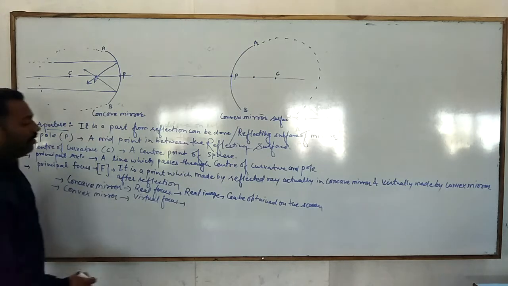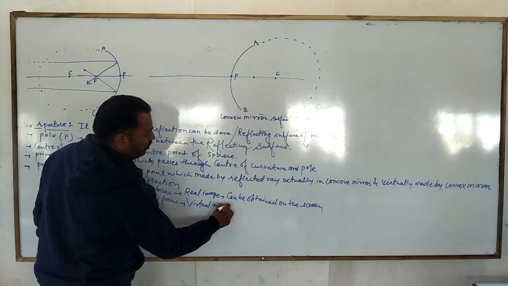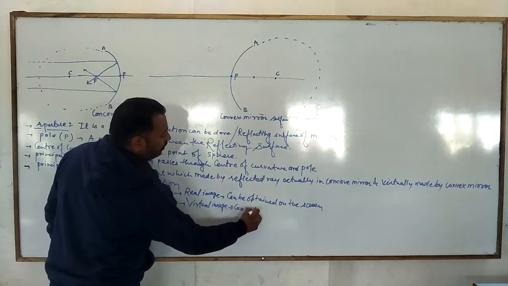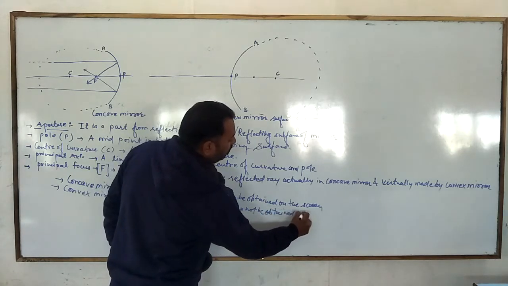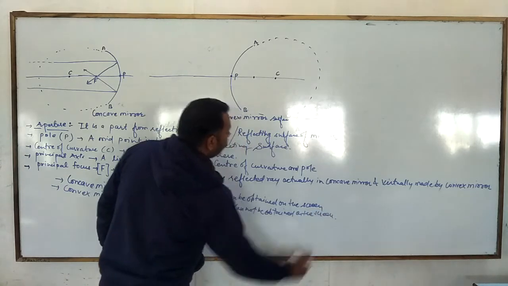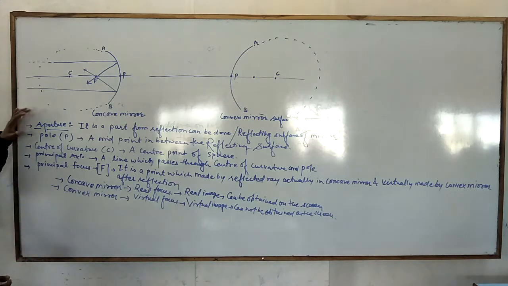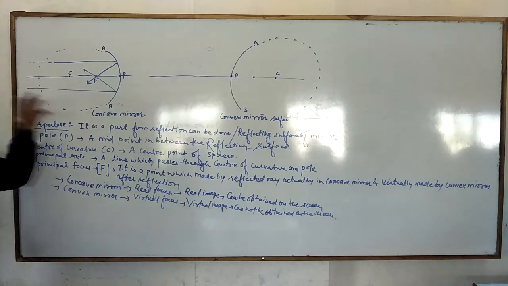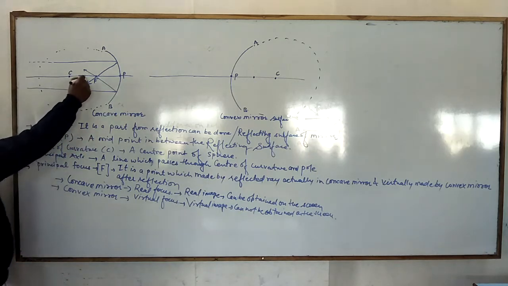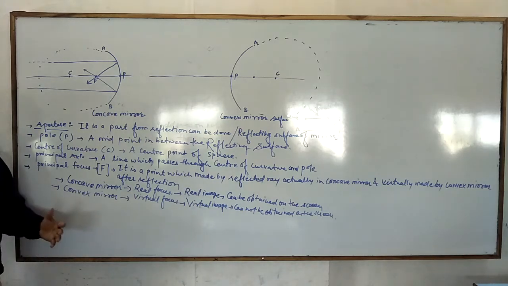And the virtual focus forms the virtual image, which cannot be obtained on the screen. So why can the virtual and real be formed? Look, these parallel rays, a parallel beam of light coming parallel to the principal axis, after reflection go through the principal focus, that is the real focus, and we can take it on a screen, a table or a chair.